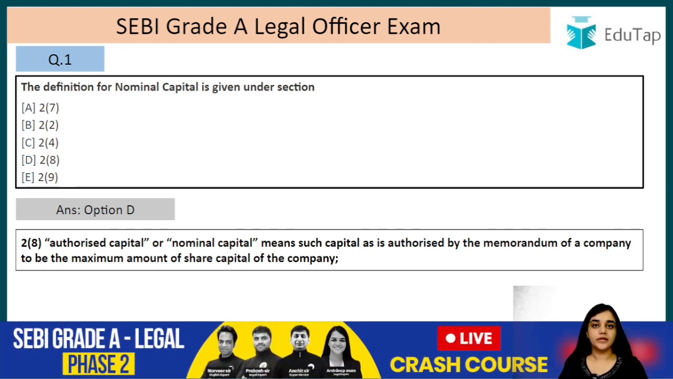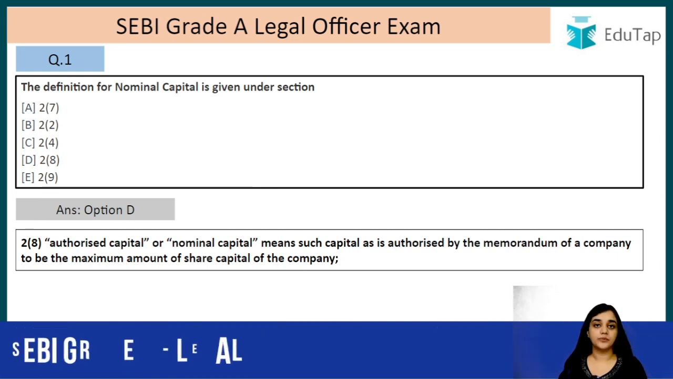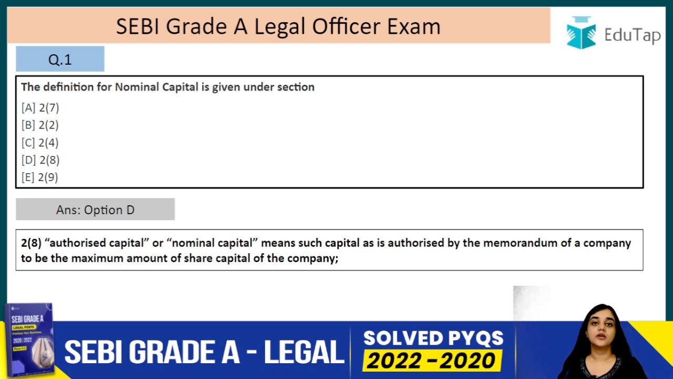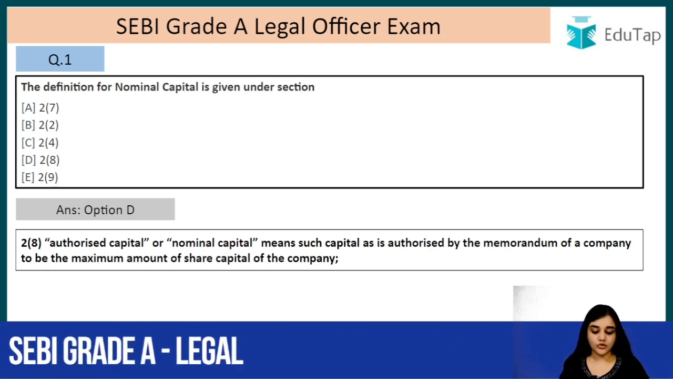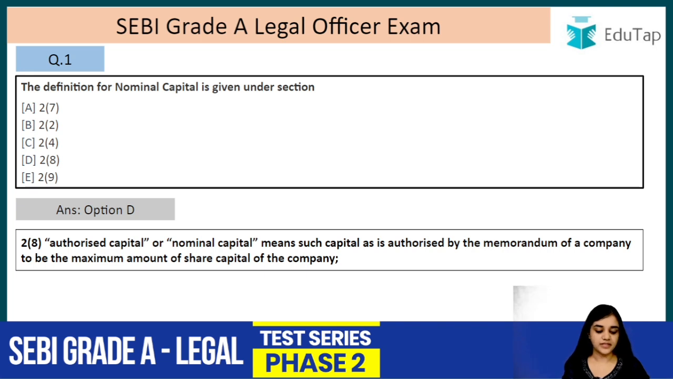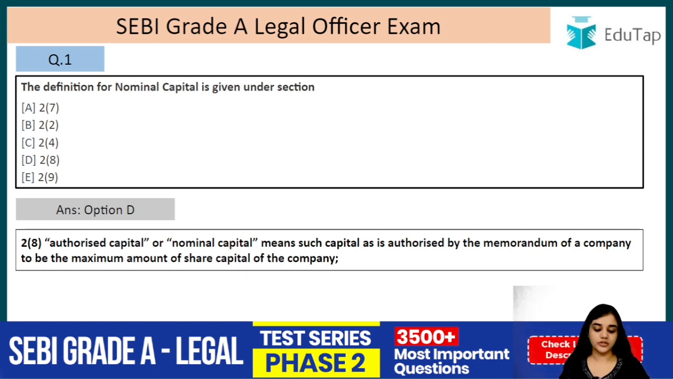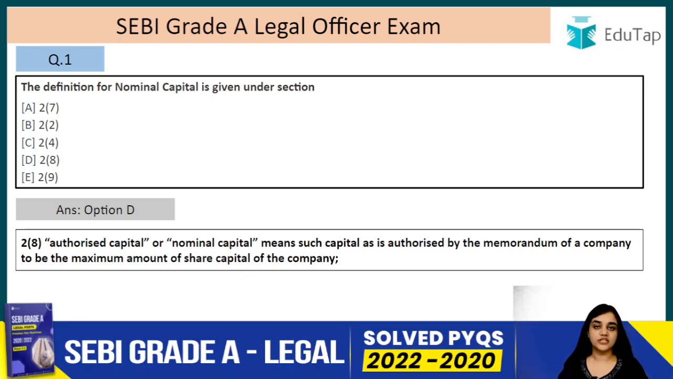So basically, to run a company, you need capital, and that capital is not with one person. So a company issues shares, right? So nominal capital is the maximum amount of capital for which shares can be issued to the shareholders, right? It is the maximum amount that has been fixed by the memorandum of company. So this is the capital which the company limits itself that it cannot issue more than this amount of shares to the shareholders, right? And it is mentioned in the memorandum of the company, right? So authorized or nominal capital means such capital as is authorized by the memorandum of the company to be the maximum amount of share capital of the company, and this amount can be changed by the approval of the shareholders, right? So this is authorized or nominal capital.